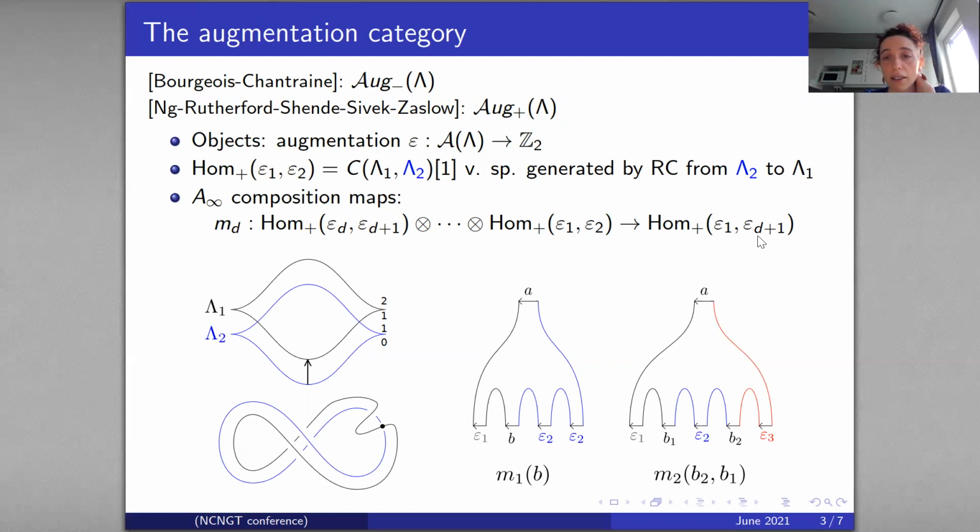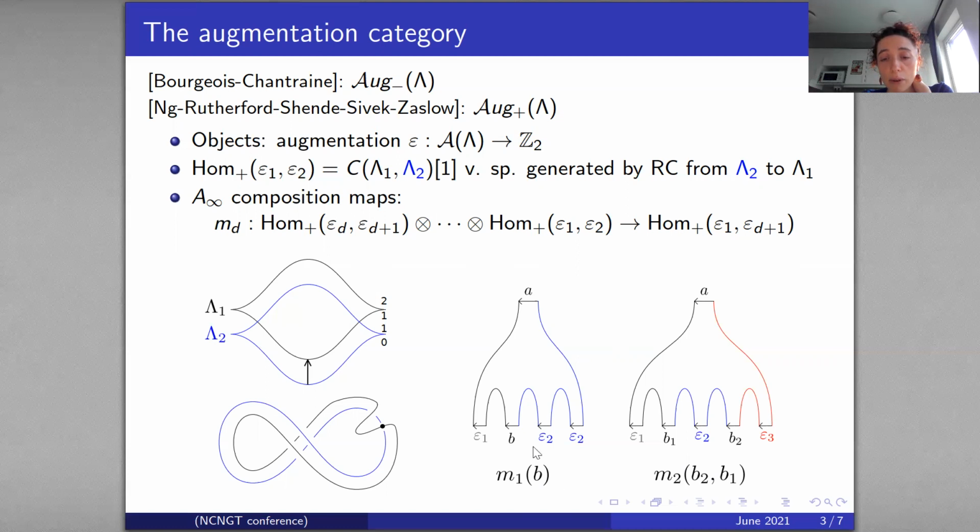And they are defined by a count of rigid pseudo-holomorphic disks with boundary on R times the Legendrian, in a similar way as the differential in Legendrian contact homology. So for example, m1 is a map from hom of epsilon 1, epsilon 2 to hom of epsilon 1, epsilon 2.